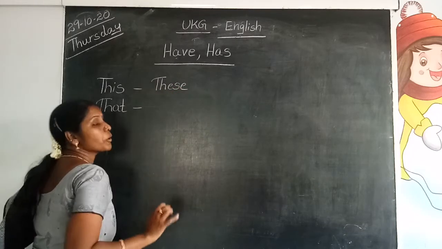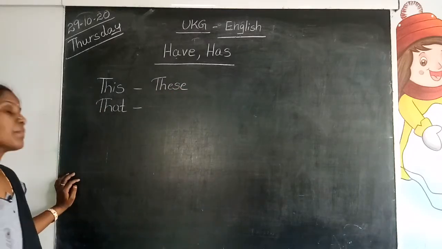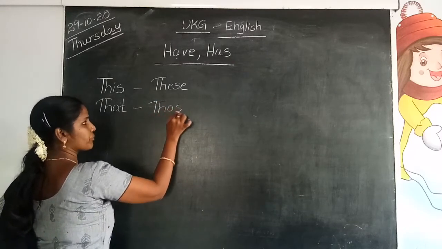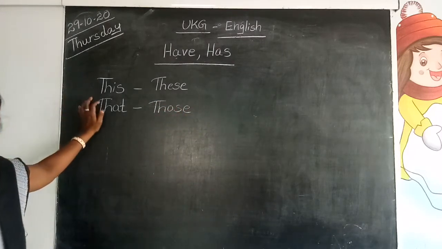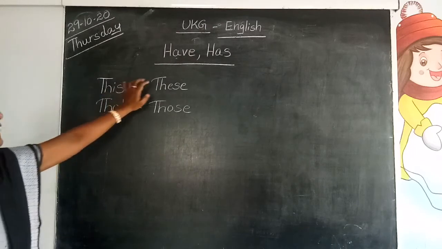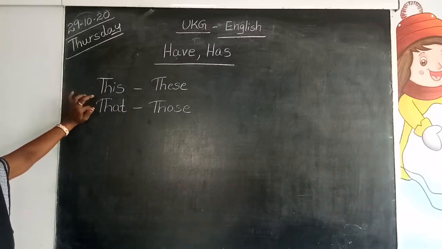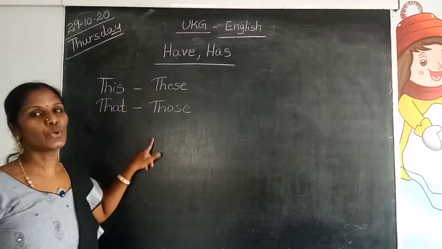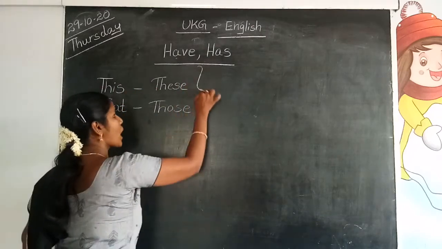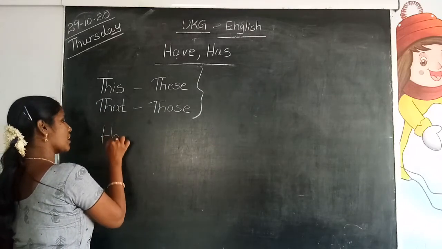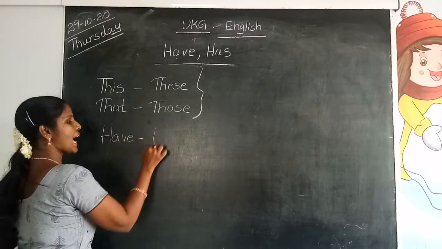When we are speaking about many things which are far from us, we use those. So this and that are singular forms. These and those are plural forms. This, that, these, those. Today we learn about have and has: when we should use have and when we should use has.